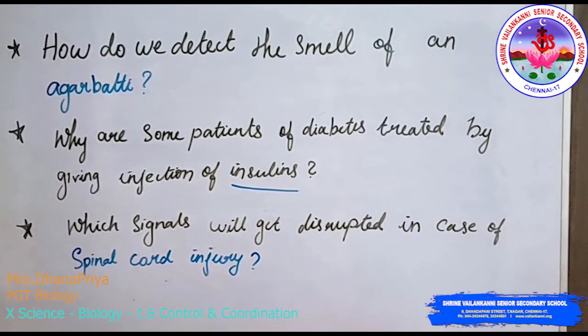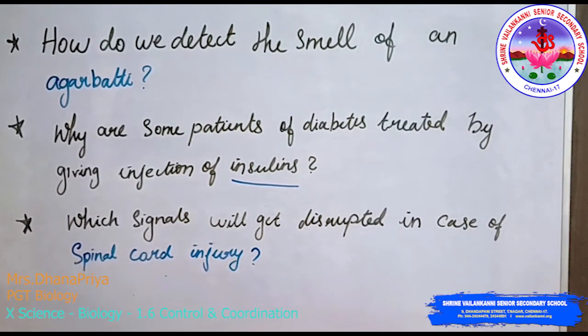Next question: why are some patients of diabetes treated by giving injections of insulin? Diabetes is a condition where the insulin hormone is produced less, or production is stopped, by the pancreatic cells of a person. Insulin regulates blood glucose by converting extra glucose to glycogen. When insulin is not produced adequately, what happens? The person's blood glucose level rises, which leads to adverse effects. In order to maintain the insulin and blood glucose level, diabetes patients are treated with injections of insulin.